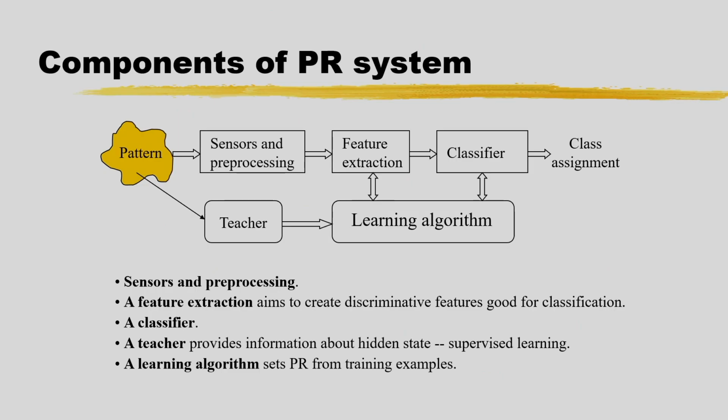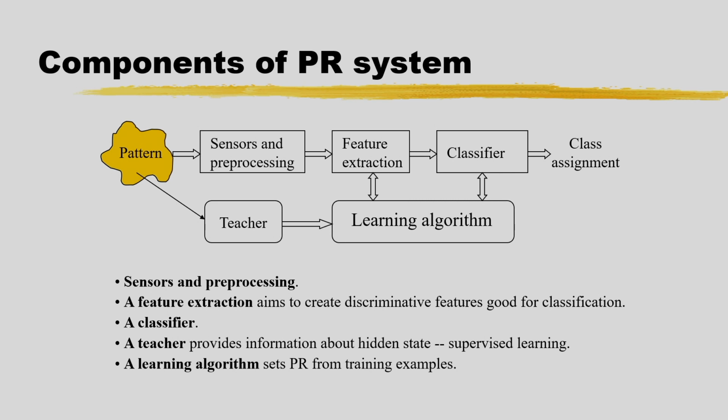Here I have shown the components of pattern recognition system. So, already I have defined. So, we have the patterns. After this, we have some sensors for measurement, that is for the data acquisition, and after this we have to do some pre-processing. After this we have to extract some features. After extracting the features, we can select some important features, that is called the feature selection, and after this we have to go for classification.